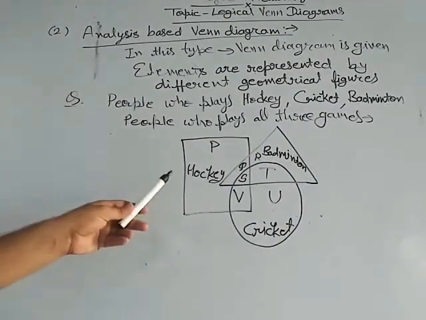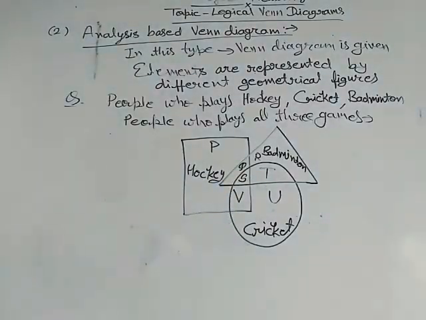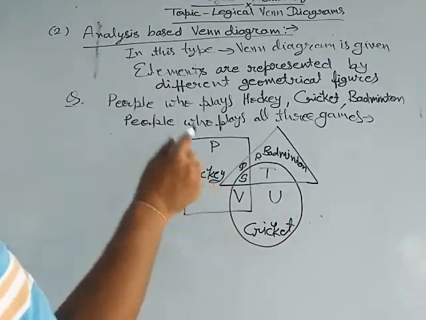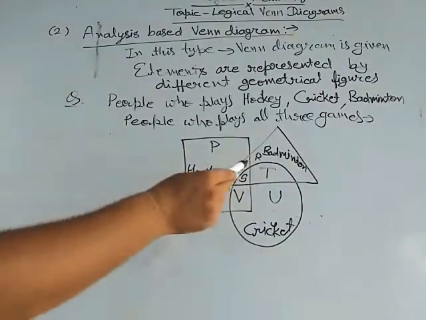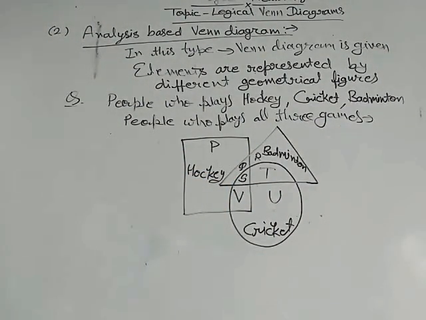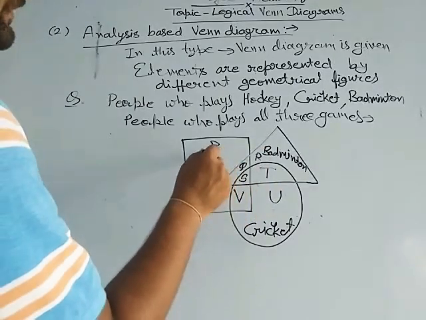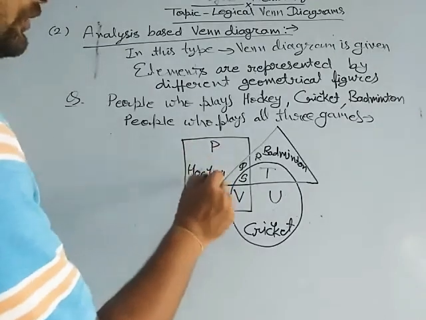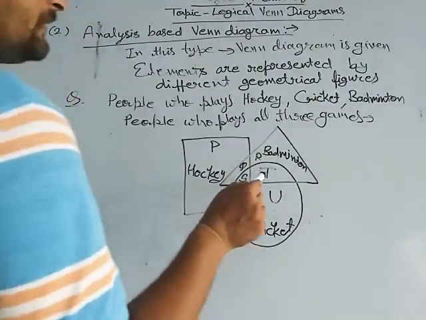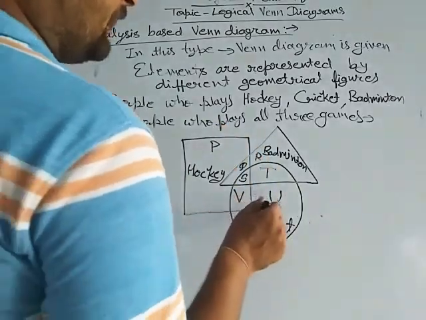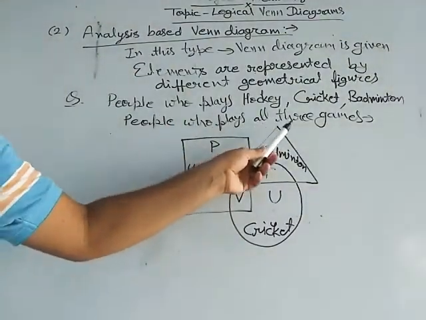The square represents the people who play hockey, the circle represents the people who play cricket, and the triangle represents the people who play badminton. These slots are called P, Q, S, V, T, R and U. Now we have to identify the people who play all three games.